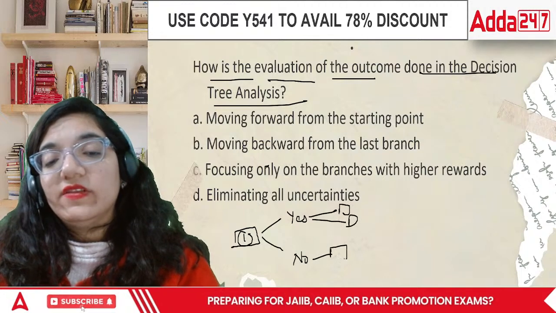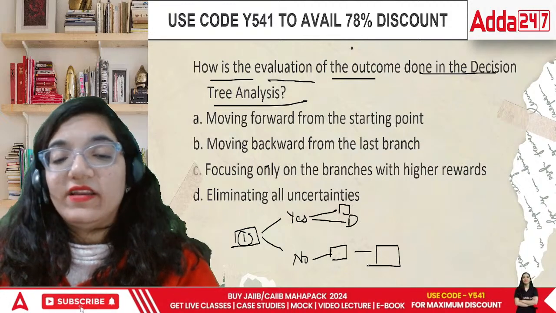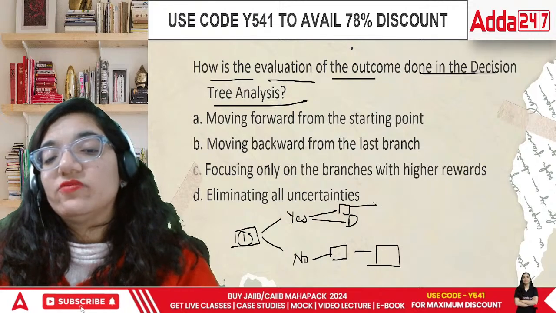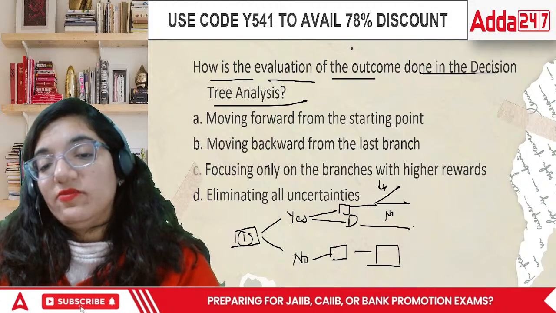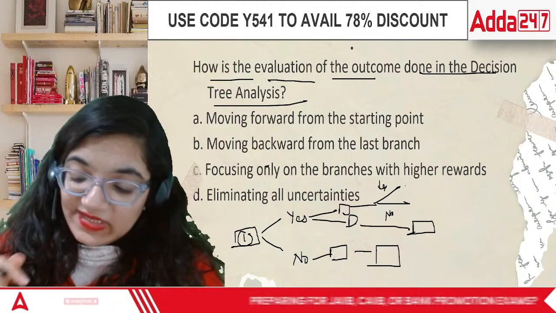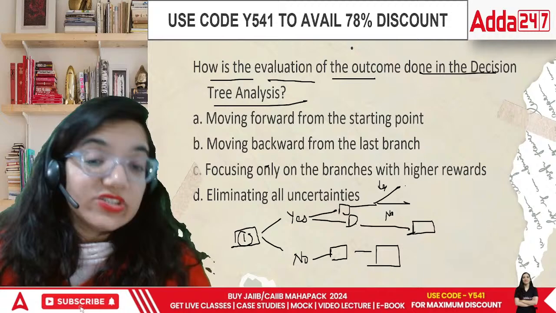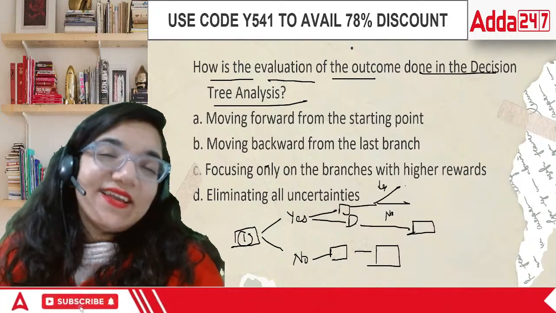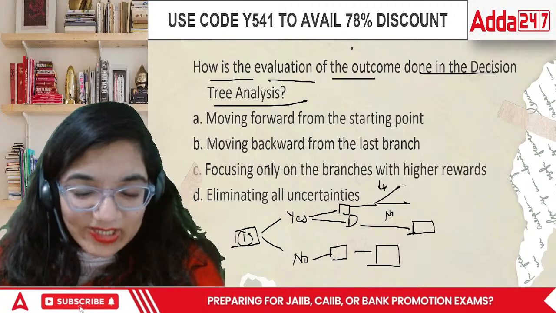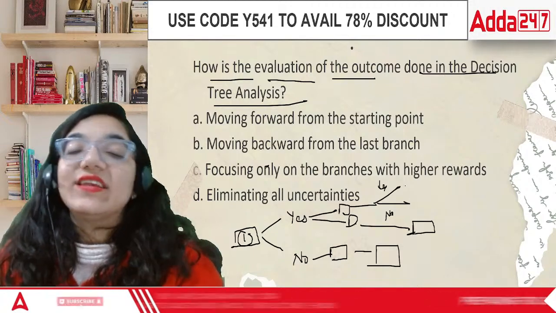If it's a no, this one will arise and that is a dead end. In this case, this situation will lead to a yes or a no, and this one will lead to only one thing. So when you are forming branches, that is what we call a tree. Because of these branches only, it was called decision tree analysis.